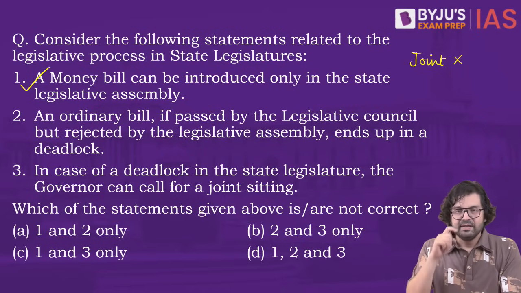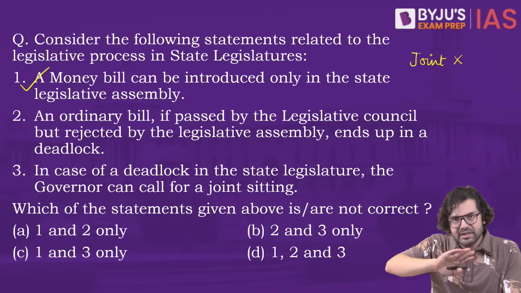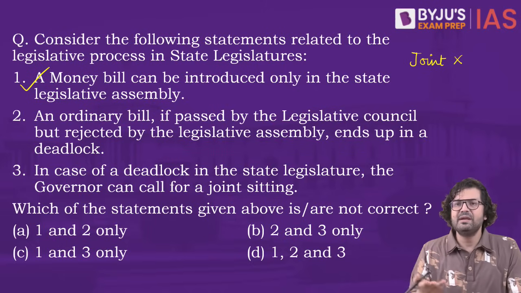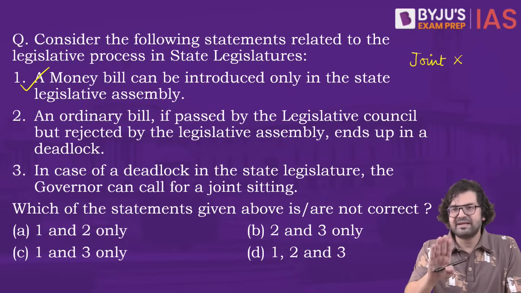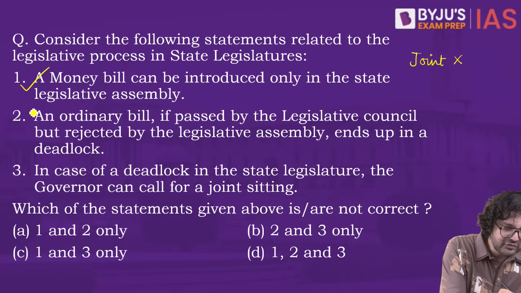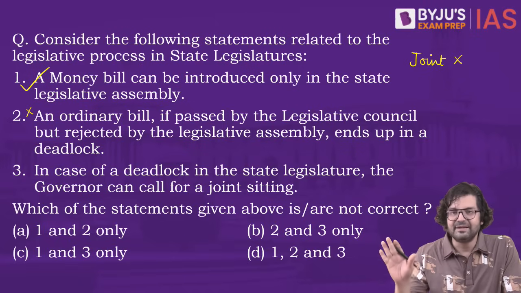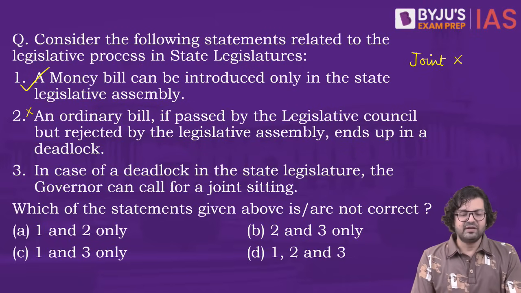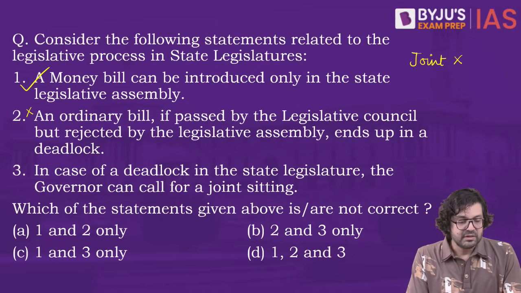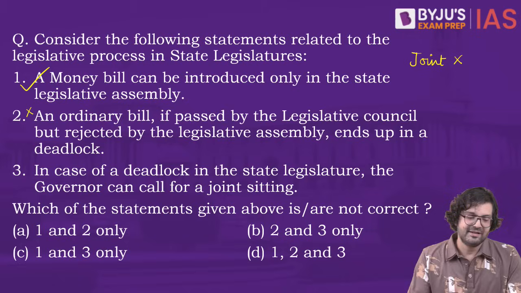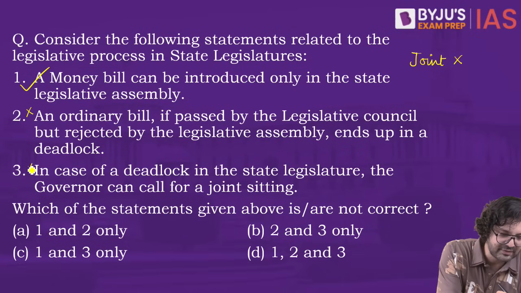We know very well, legislative councils can only delay the passage of bills for how many months? 3 plus 1, maximum 4 months. So there is no deadlock. If the assembly rejects a bill, the bill is dead. And number 3, in case of a deadlock in the state legislature, the governor can call for a joint sitting. There is no concept of joint sitting, sadly.